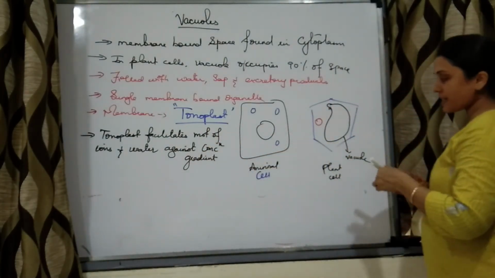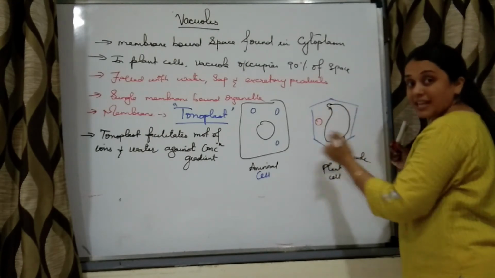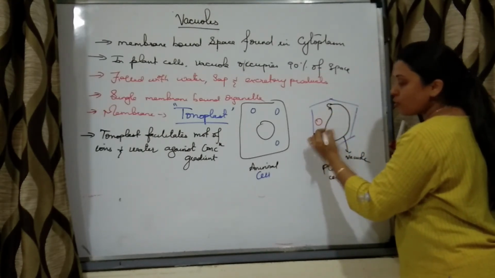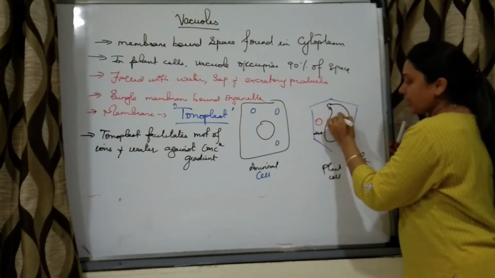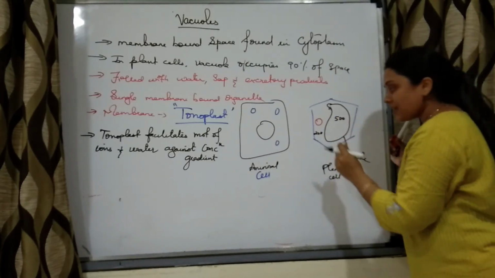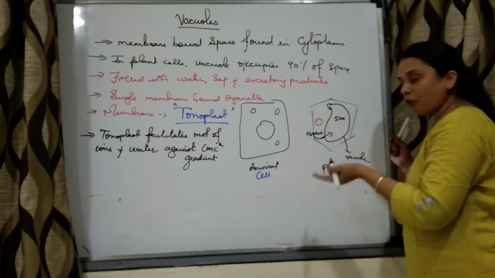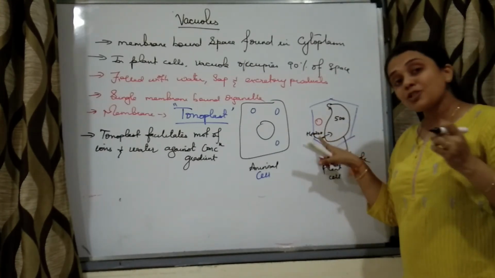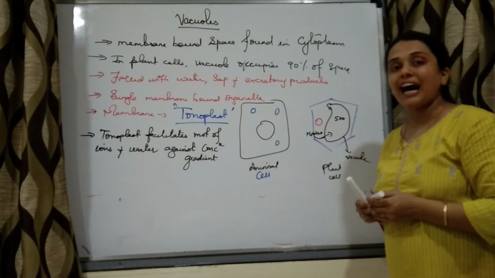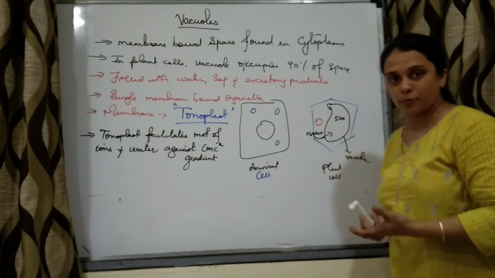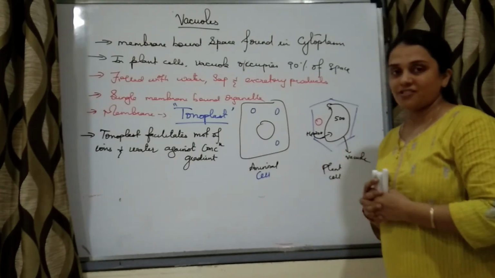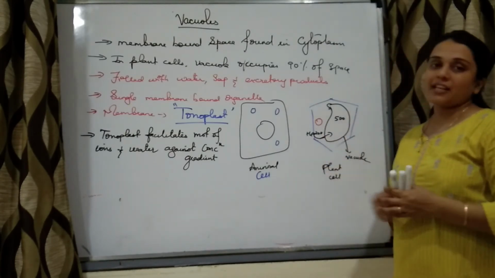So for example, if water molecules outside the vacuole are 200 and inside it is 500, still the tonoplast is going to facilitate the movement of water molecules from lower concentration to higher concentration for storage purposes, that is, against the concentration gradient. Same is the case for ions.